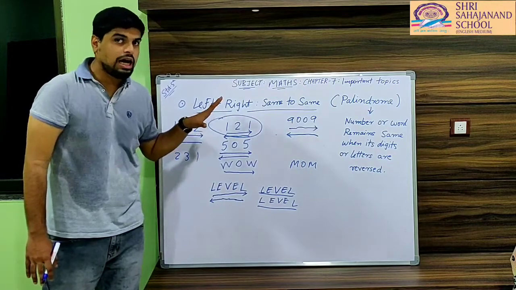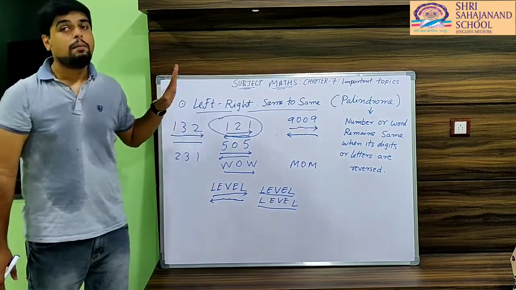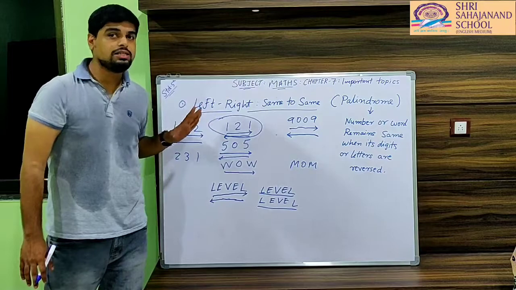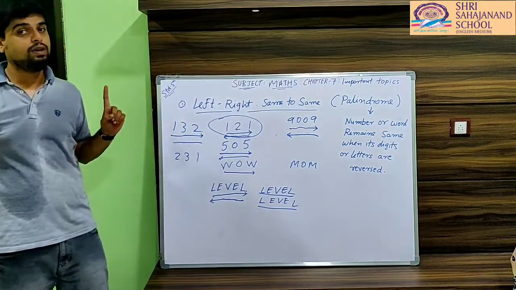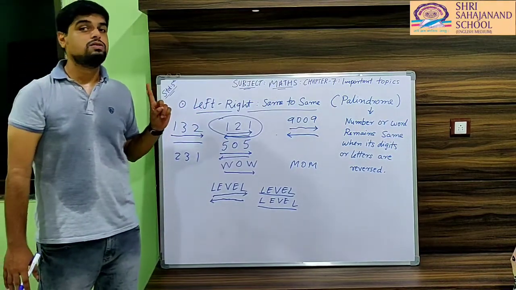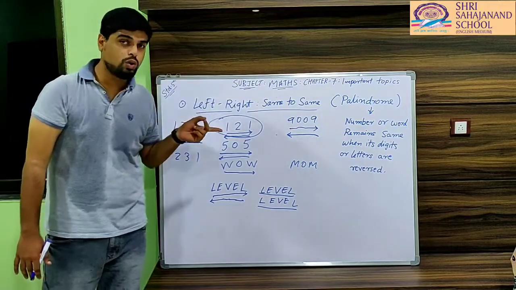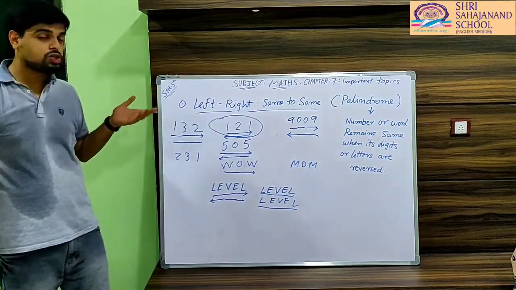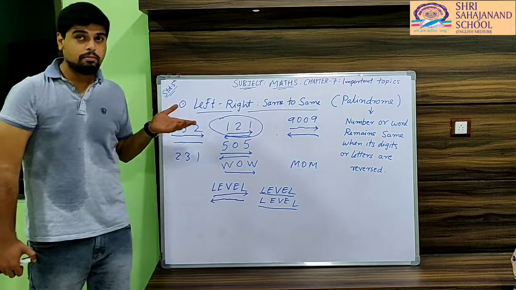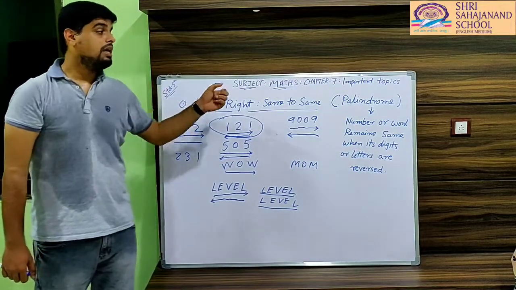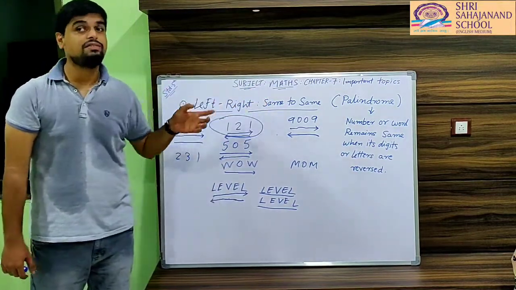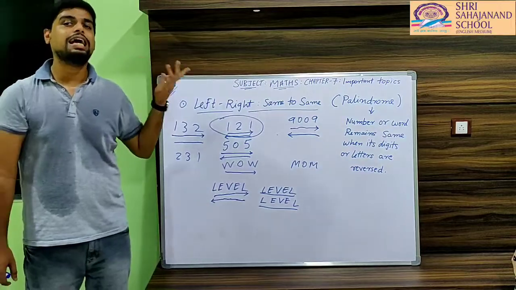Okay, Bacha Party, I hope you are clear with the important topics part 1 concepts, in which we started with patterns, then we saw how to apply a rule to a pattern, then numbers and numbers, then we saw left to right, same to same, then we saw magic squares, magic hexagon.